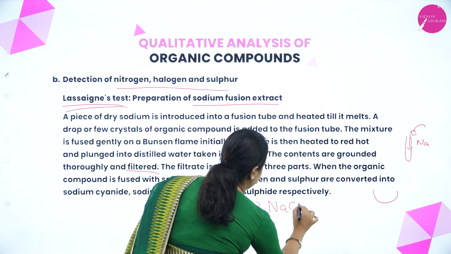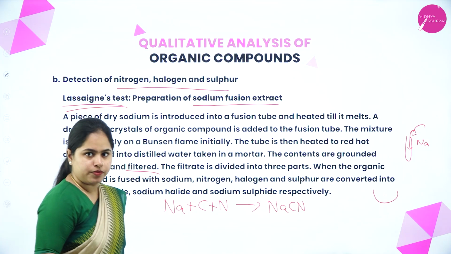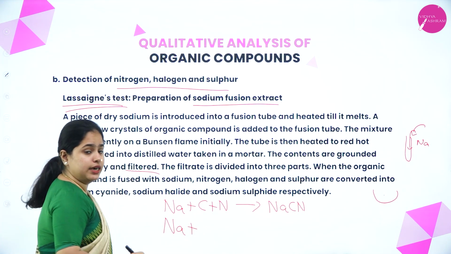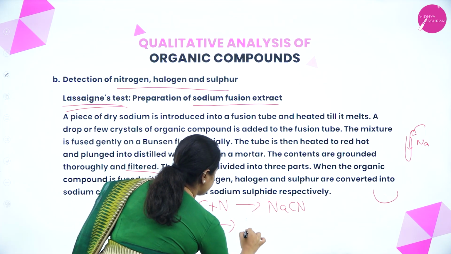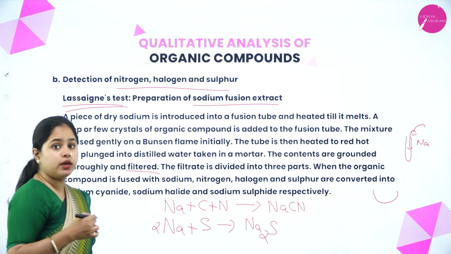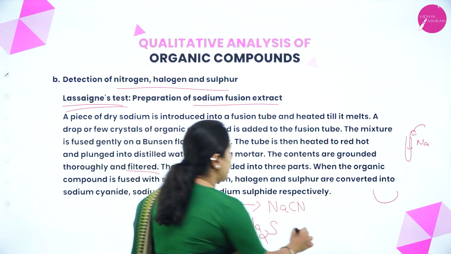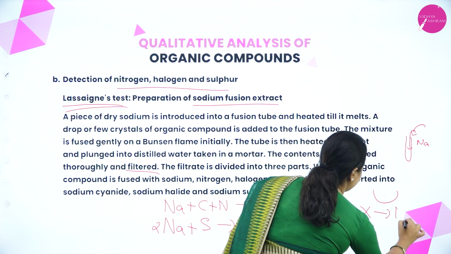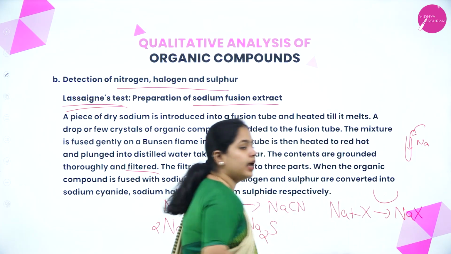Sodium cyanide will be formed, NaCN, right? And if the organic compound contains sulfur, sodium sulfide will be formed, right? And if the organic compound contains halogen, sodium halides will be formed, NaX.